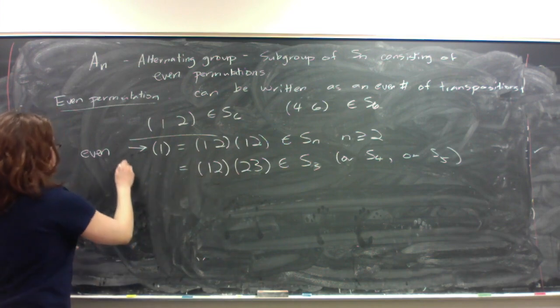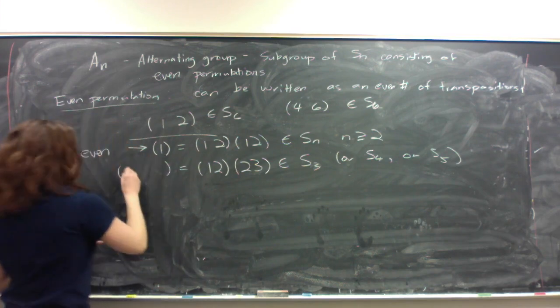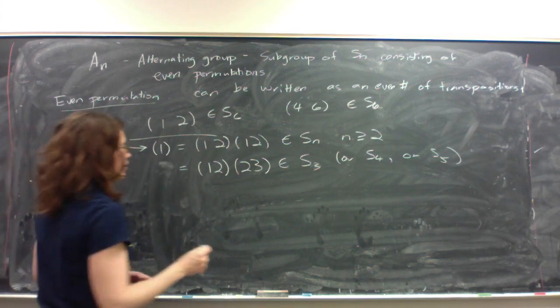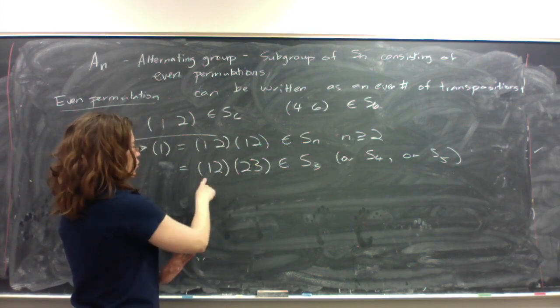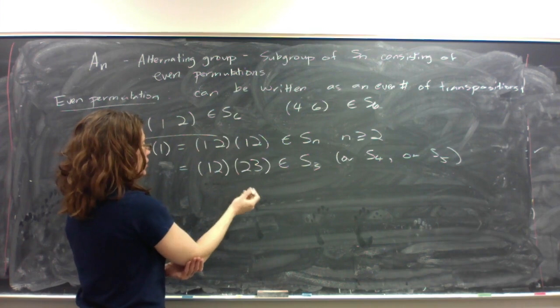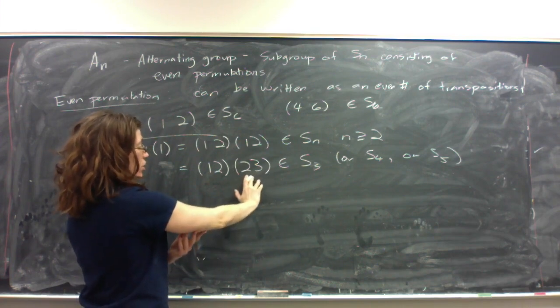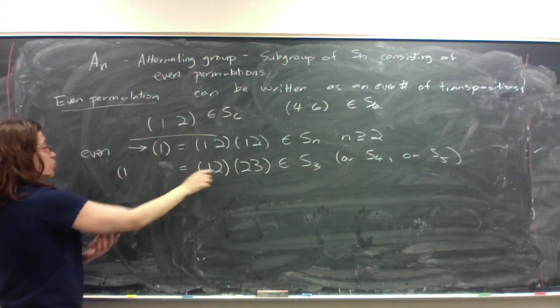I could write this out as a product of disjoint cycles by first looking at what this product does to 1, which is, here nothing, and then here, 1 goes to 2.